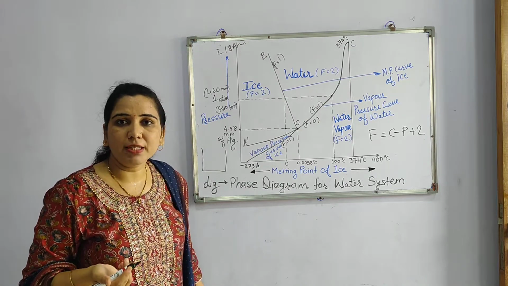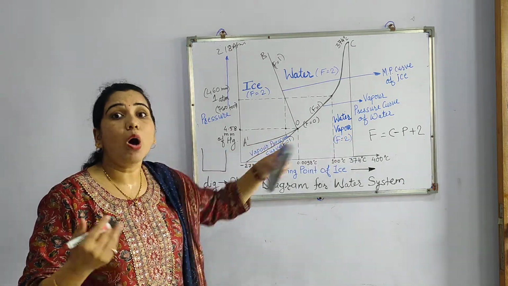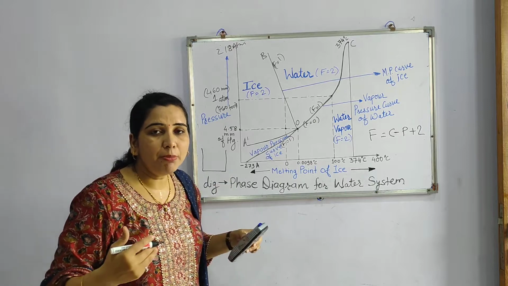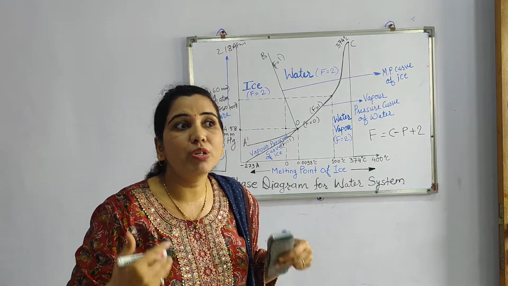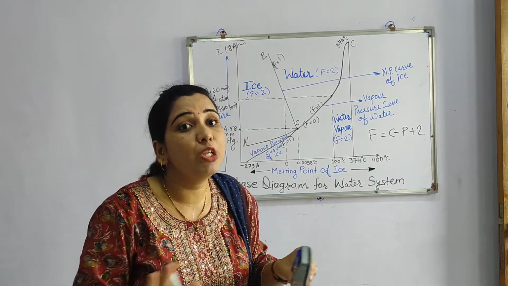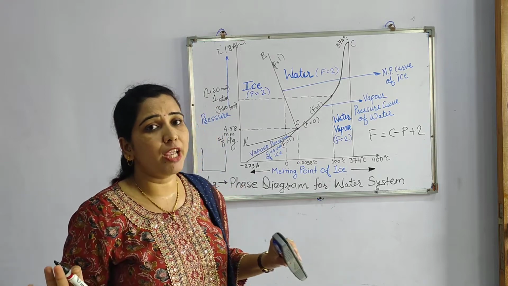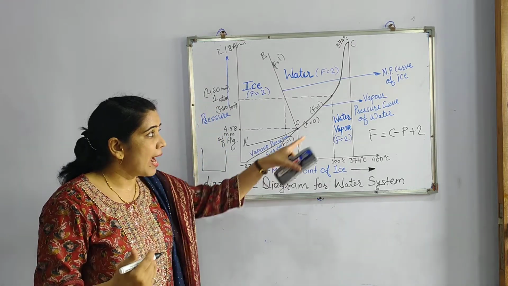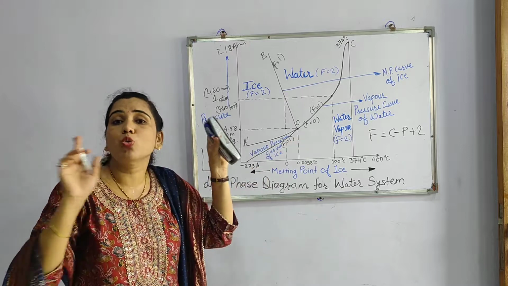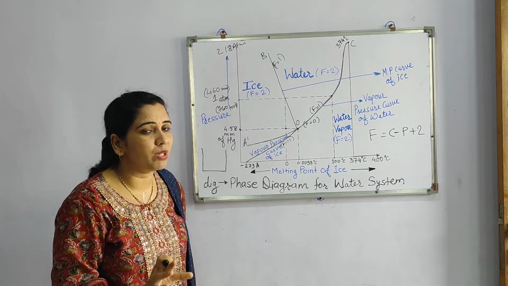Now what is this F? We know that F is nothing but degree of freedom. Now how is it 0? It means the minimum number of variable factors required to define the system completely will be 0. There is no requirement of any factor to define the system at this particular point only in this total universe, in case of water particularly.